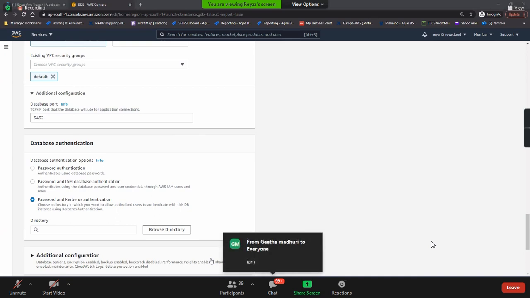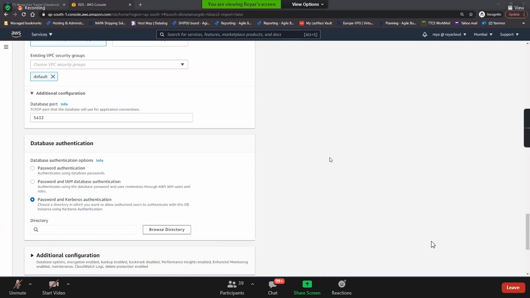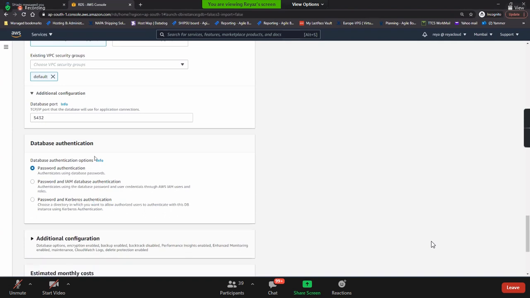Directory Services. Do you remember this? Directory Services is a service which holds the Active Directory concept. If you need to log in with the domain username and password, you can go with this and give the directory here. But we don't go with this. Let's go with our normal username and password concept.